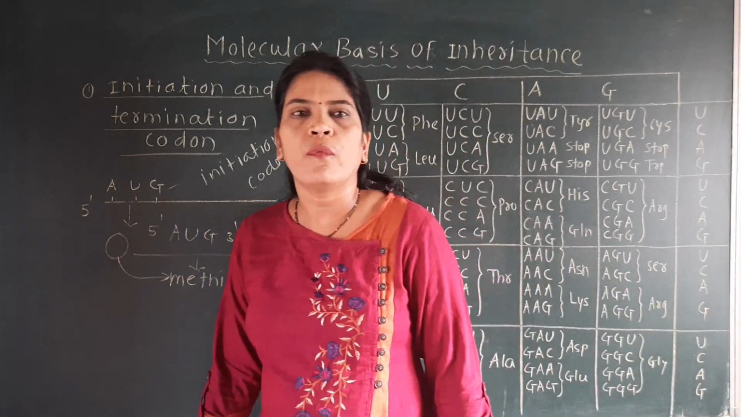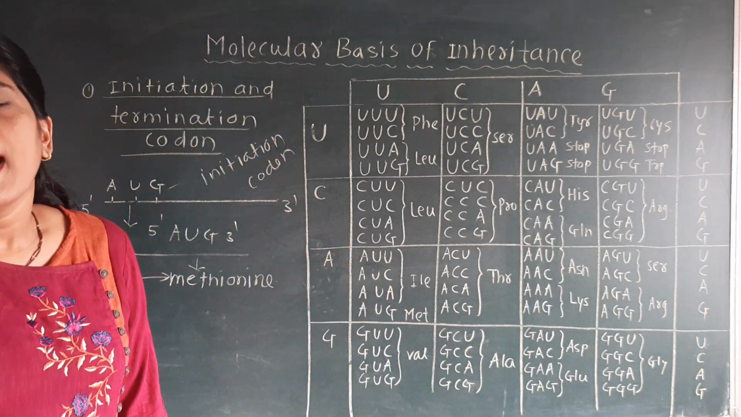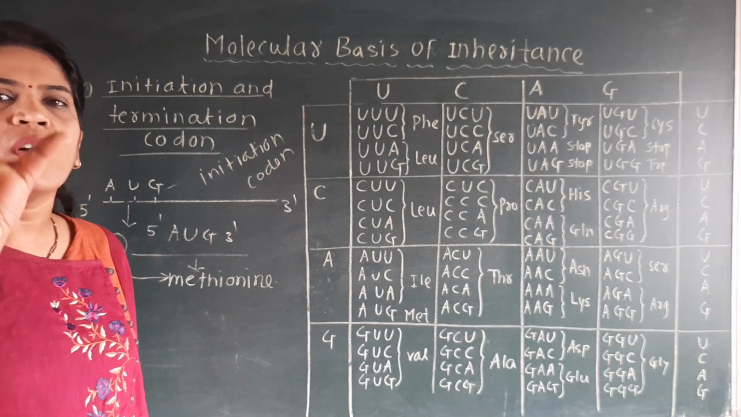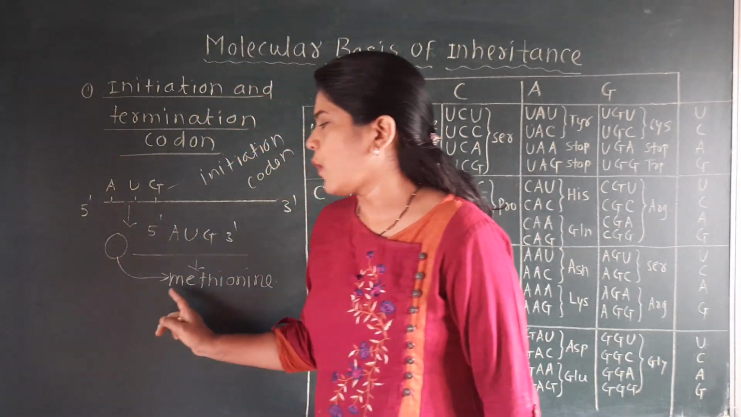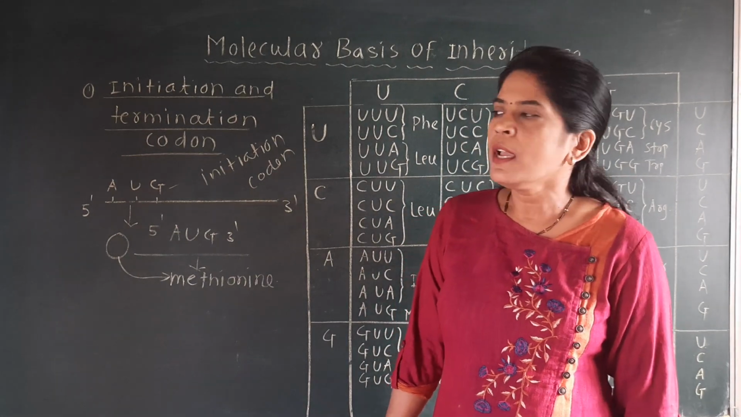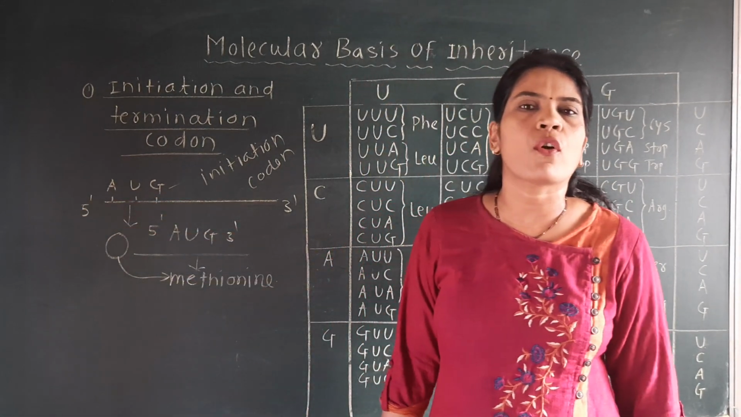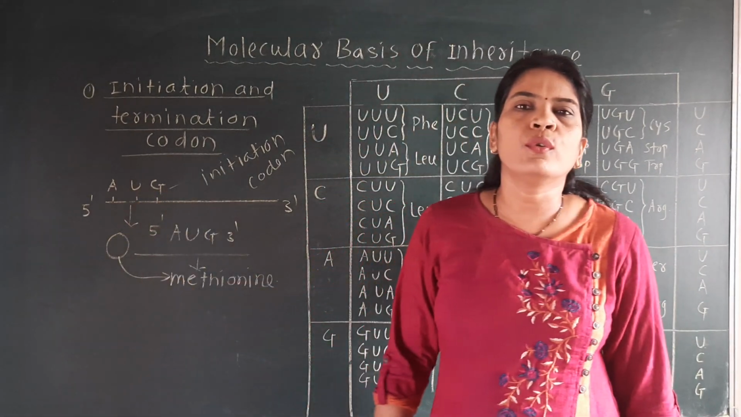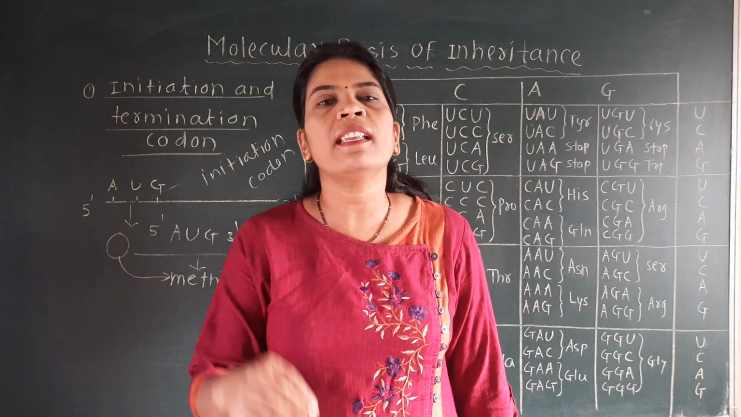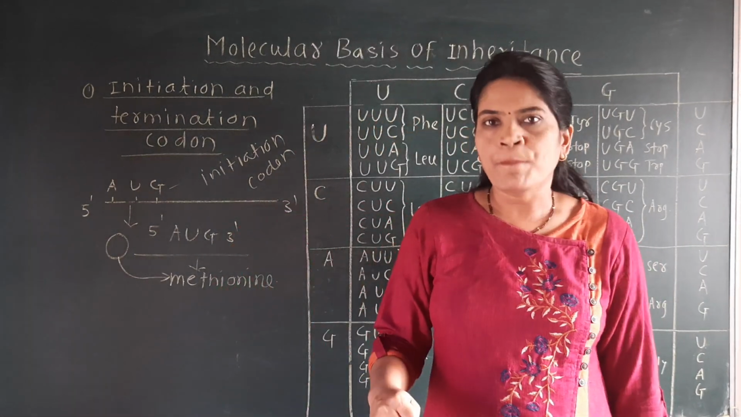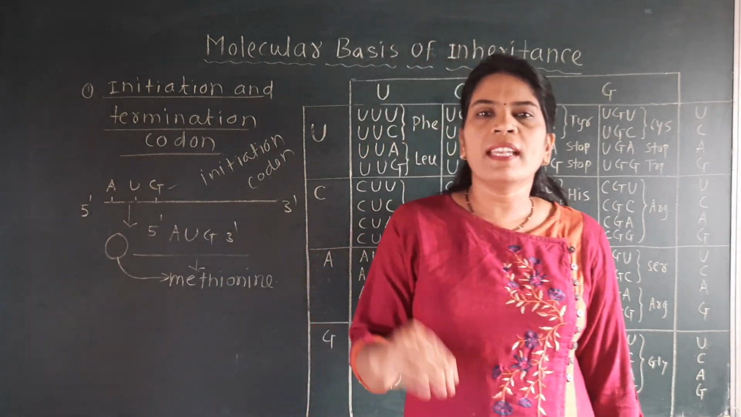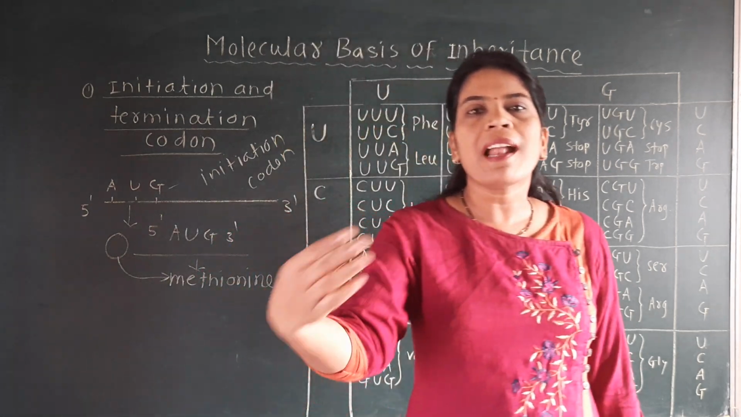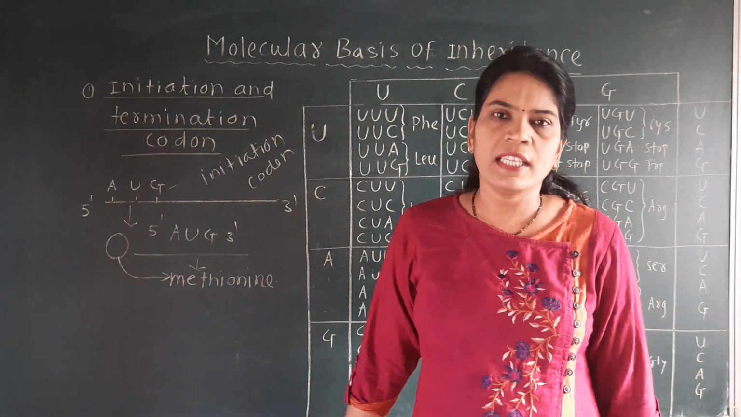Because the AUG codon is always present at the first position of the mRNA, it initiates the polypeptide chain, it starts the polypeptide chain, and it attaches at the first position of that polypeptide chain. So it is called the initiation codon. This is the start point of the mRNA, called the 5 prime end. At the start of the mRNA there is a codon, so it is called the initiation codon. Not only is it present at the first position on the mRNA, it also initiates protein synthesis. So it is called the initiation codon.